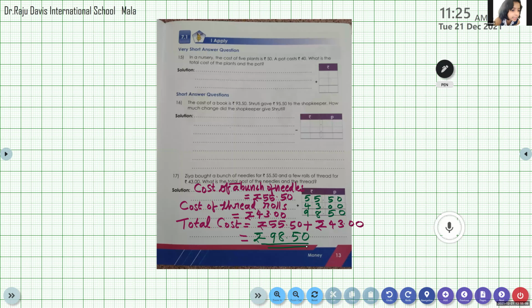Ma'am, has Riya completed? Karthik completed. So those who have completed, you can move to page number 14 and try to read the questions and find out the answer. Write the steps and the answer. Okay, ma'am.